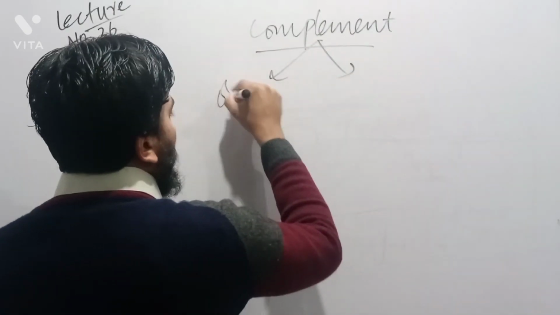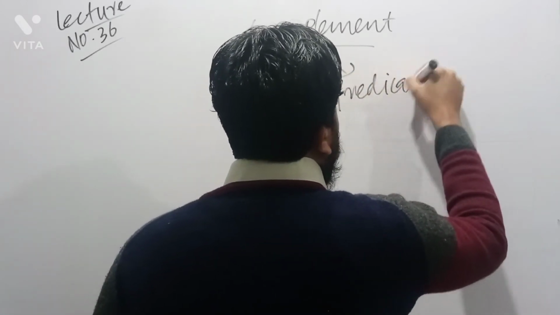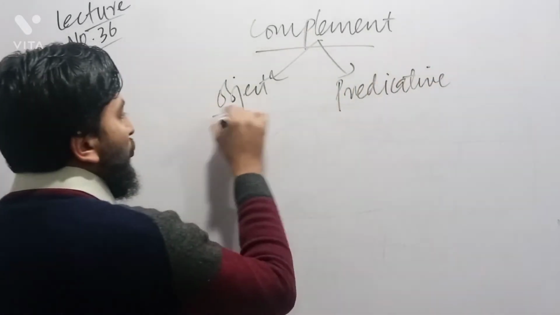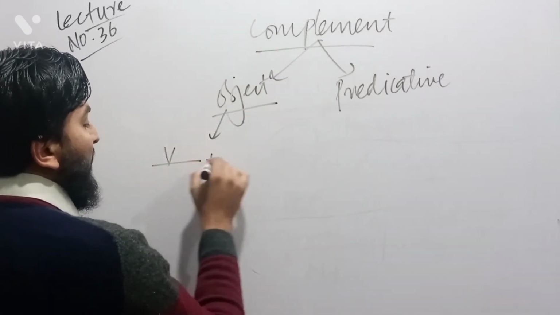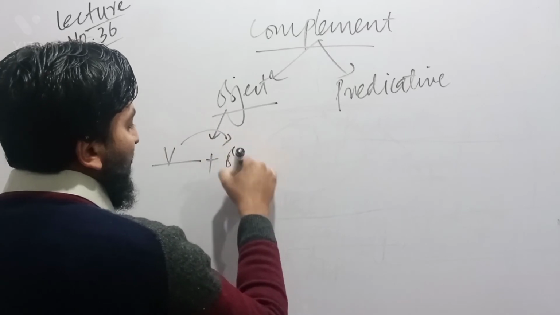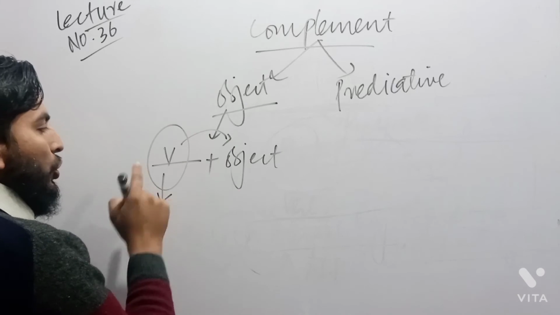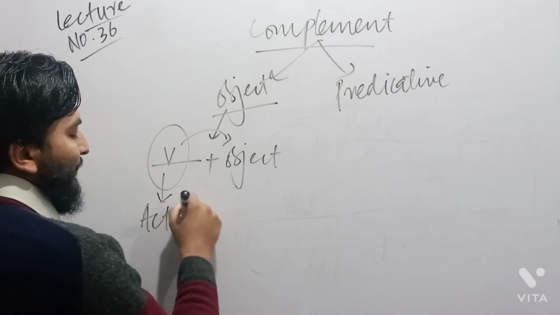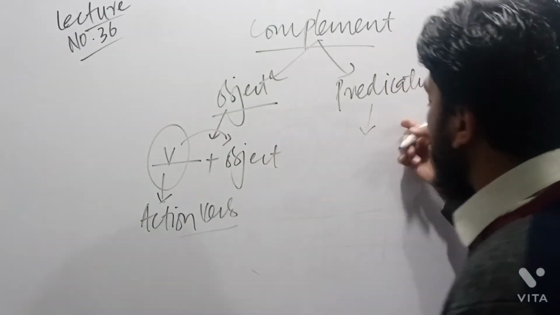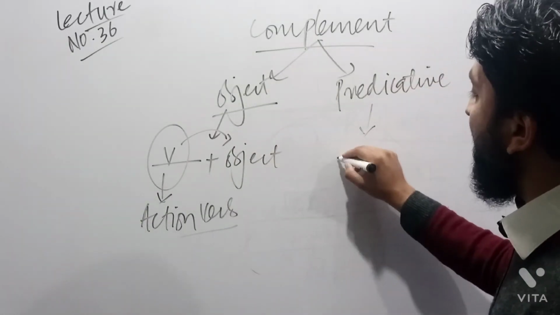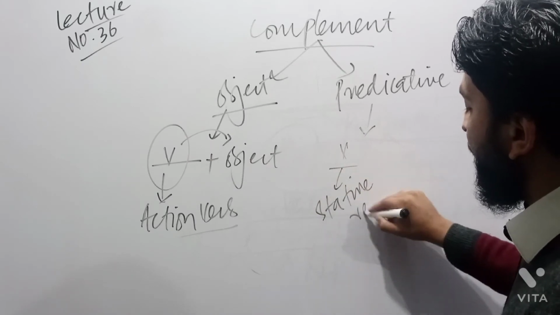When I speak about object as part of complement, and when I speak about predicative as part of complement, it should be known to me that a verb which is followed by an object should be an action verb. While a verb which is followed by a predicative should be a stative verb.